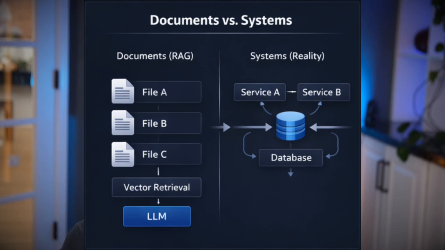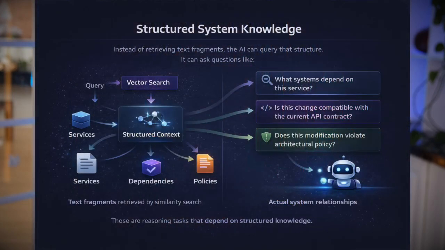This is where context becomes fundamentally different from retrieval. Context means having a structured representation of the system, a model of services and their relationships, dependency graphs, APIs and contracts, ownership boundaries, coding standards and policies. Instead of retrieving text fragments, the AI can query that structure. It can ask questions like, what systems depend on this service? Is this change compatible with the current API contract? Does this modification violate architectural policy? Those are reasoning tasks that depend on structured knowledge, not just retrieved text.